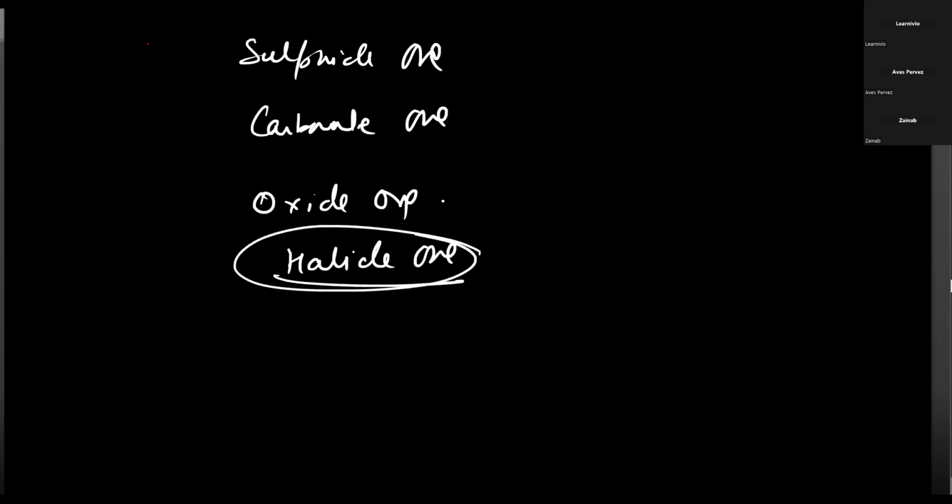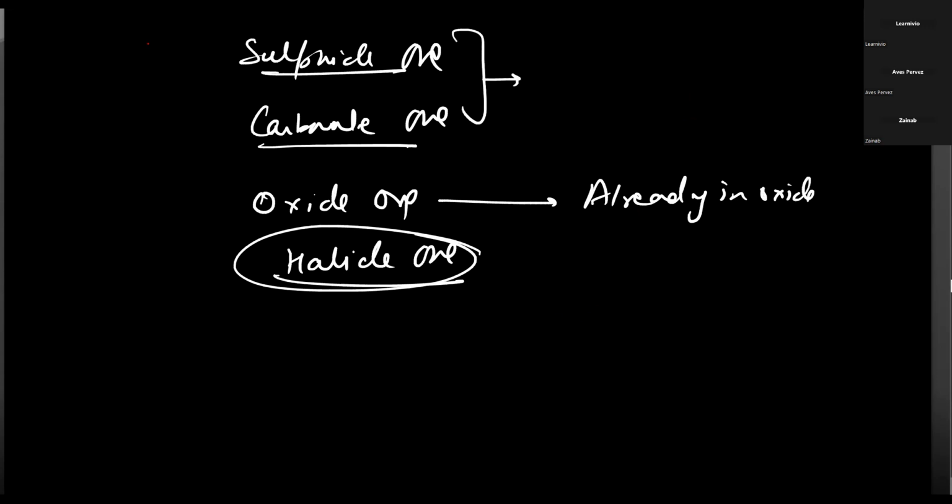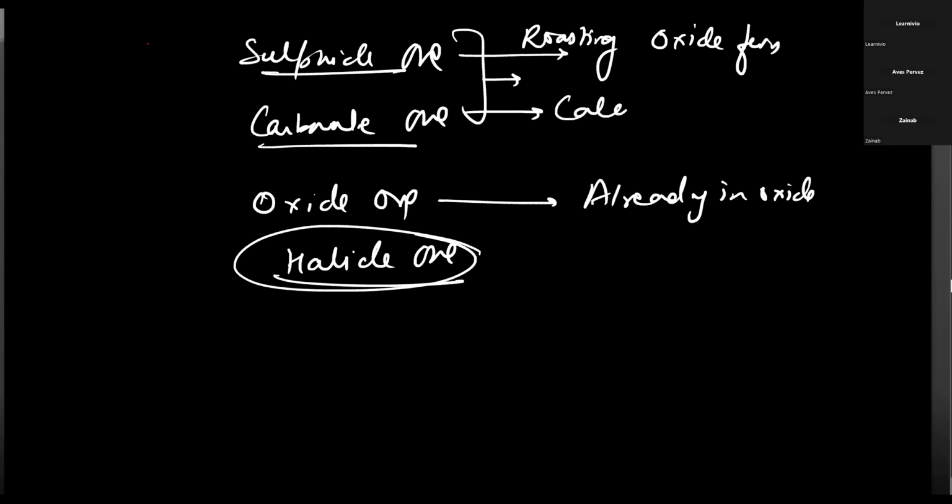The oxide ore is already in oxide form, and these two are sulfide ore and carbonate ore. Sulfide ore we convert into oxide form by roasting, and carbonate ore is also converted into oxide form by calcination.